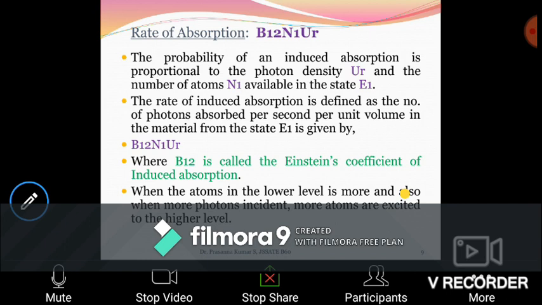So the rate of induced absorption per unit time from the level E1 is B12 N1 U gamma.